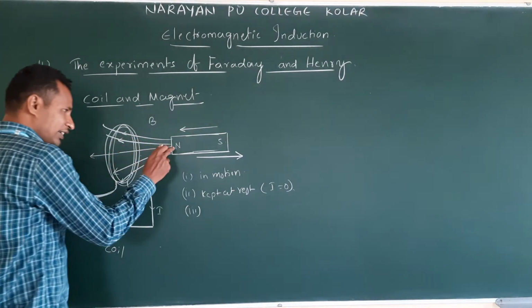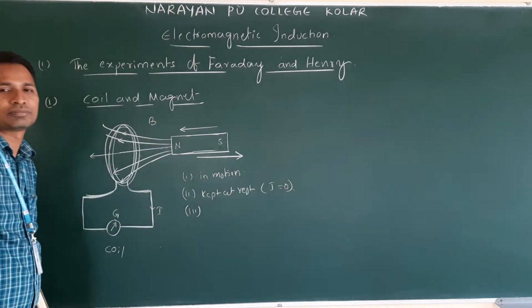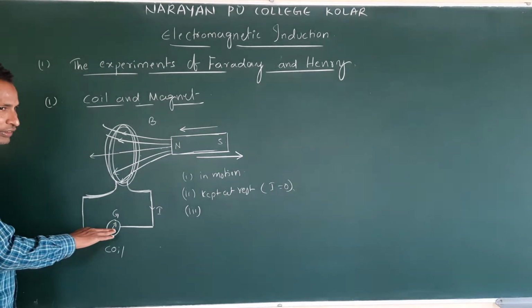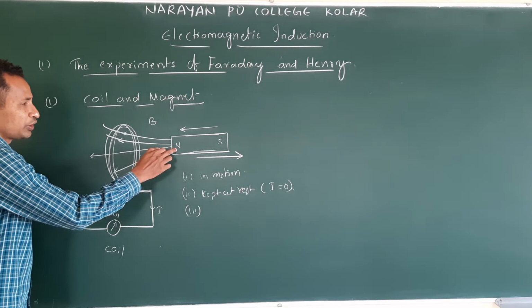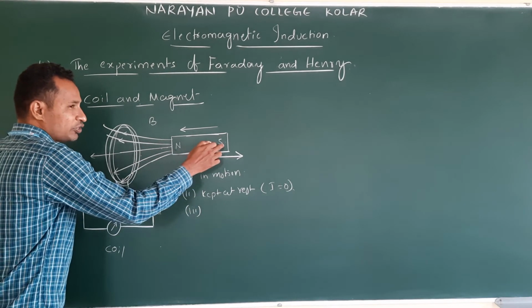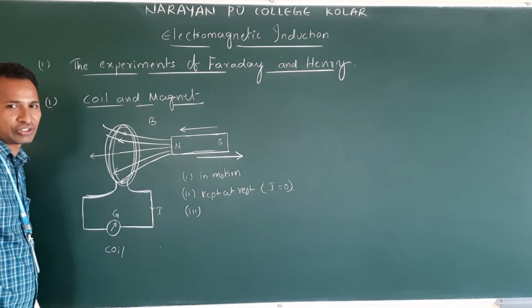Clear? Sir, why not? They did the same. Again the observation was the same, but the deflection is opposite. The deflection observed by keeping north and the next deflection observed by keeping south are quite opposite, because poles change.